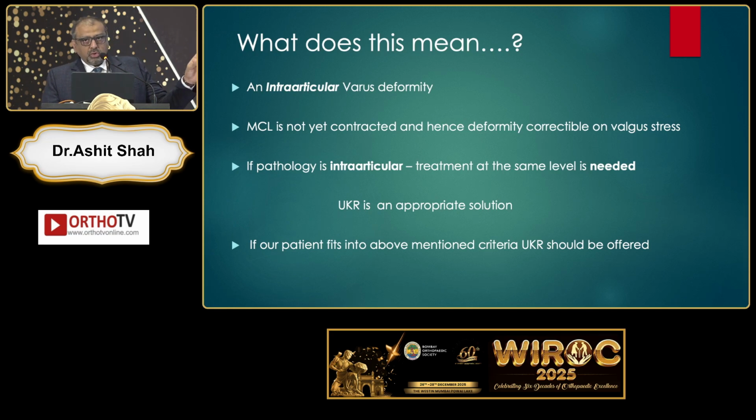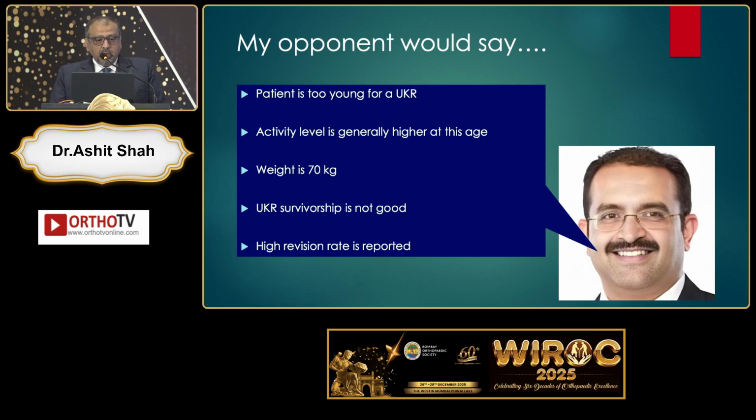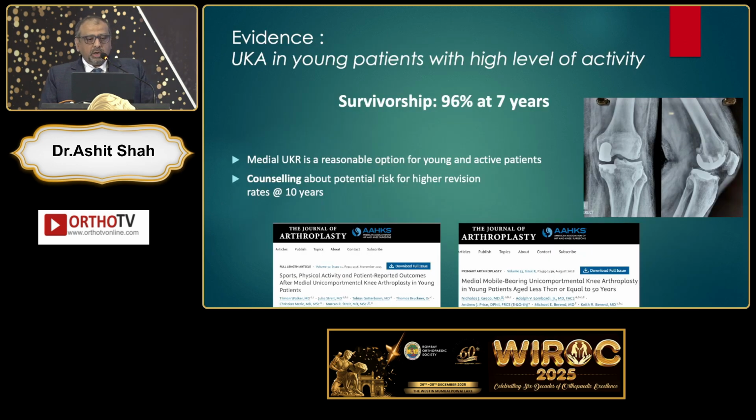So if our patient who's been given in this particular case scenario fits into this criteria, I would like to offer UKR. Immediately my opponent will start shouting at me: patient is too young, activity level is too high, weight is 70, UKR survivorship not good, high revision rate. So my dear friend, let's look at the literature.